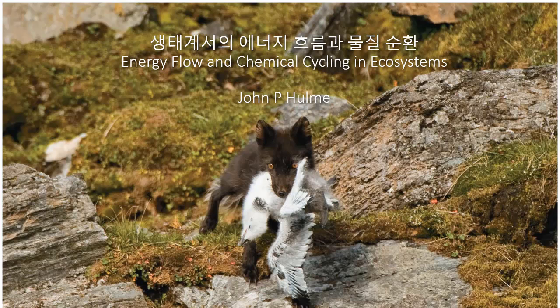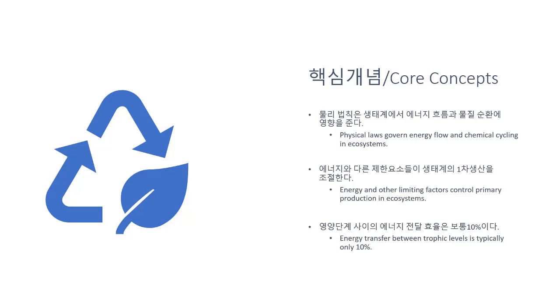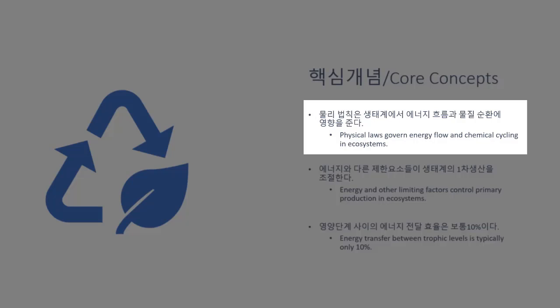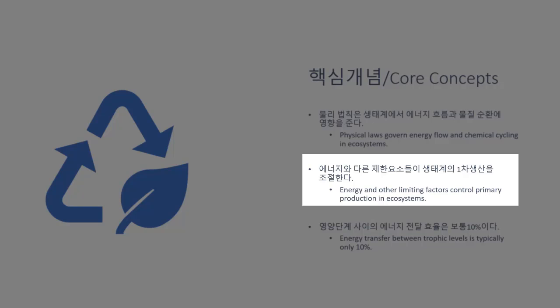So now let's look at energy flow and chemical cycling in ecosystems. In this lecture, we'll look at 5 key core concepts. In concept number 1, we'll look at physical laws governing energy flow and chemical cycling in ecosystems. In key concept number 2, we'll look at energy and other limiting factors controlling primary production in ecosystems.